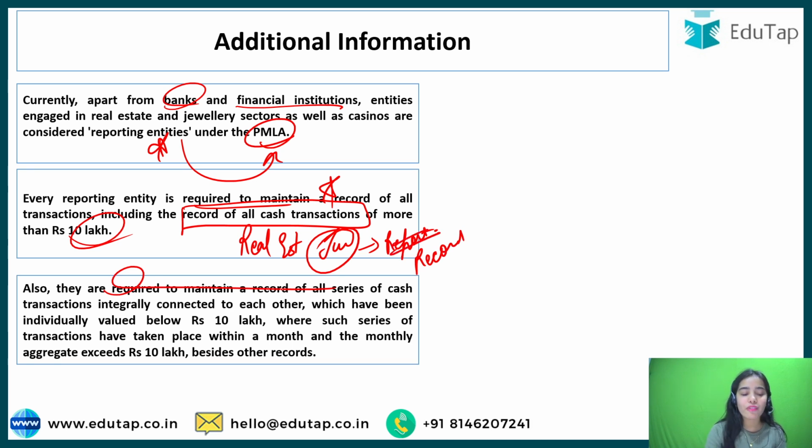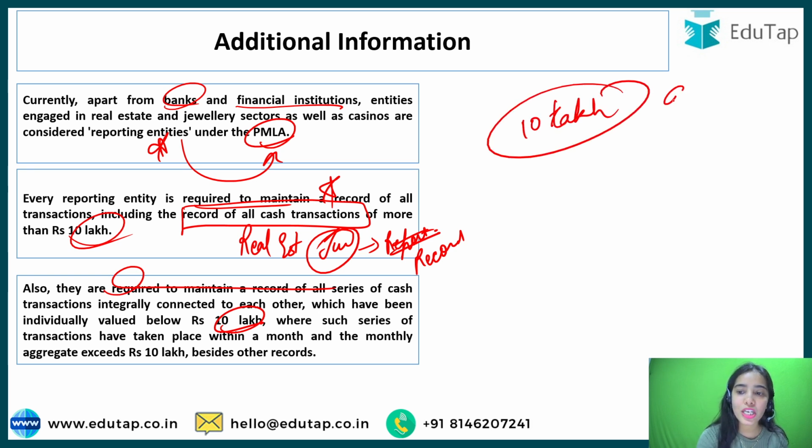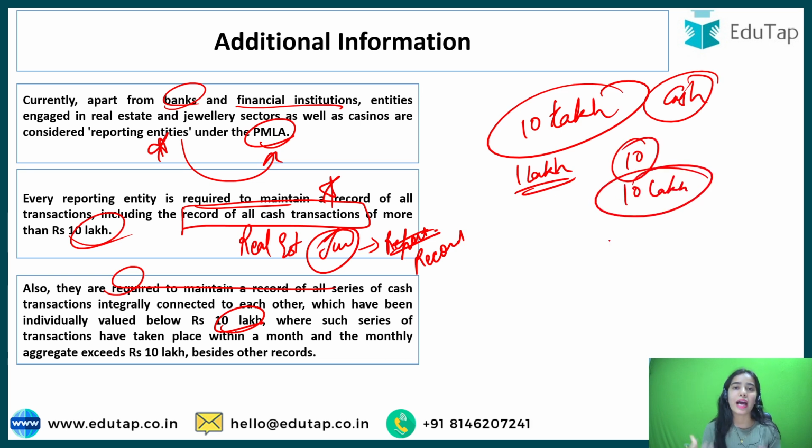They also have to maintain a record of all series of cash transactions that are connected to each other and that are less than 10 lakh, but in 1 month they cumulatively become 10 lakh. So what is happening is, I am a person who wants to do money laundering, so I will not transact 10 lakh through cash at one go. What I will do is 1 lakh transaction per day, so that in 10 days I am doing 10 lakh of money laundering.